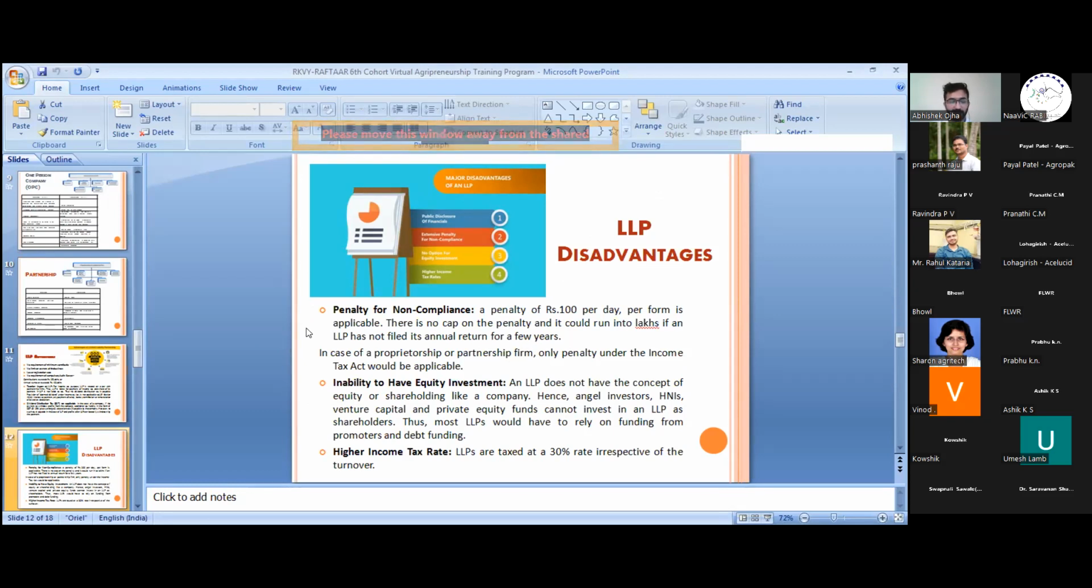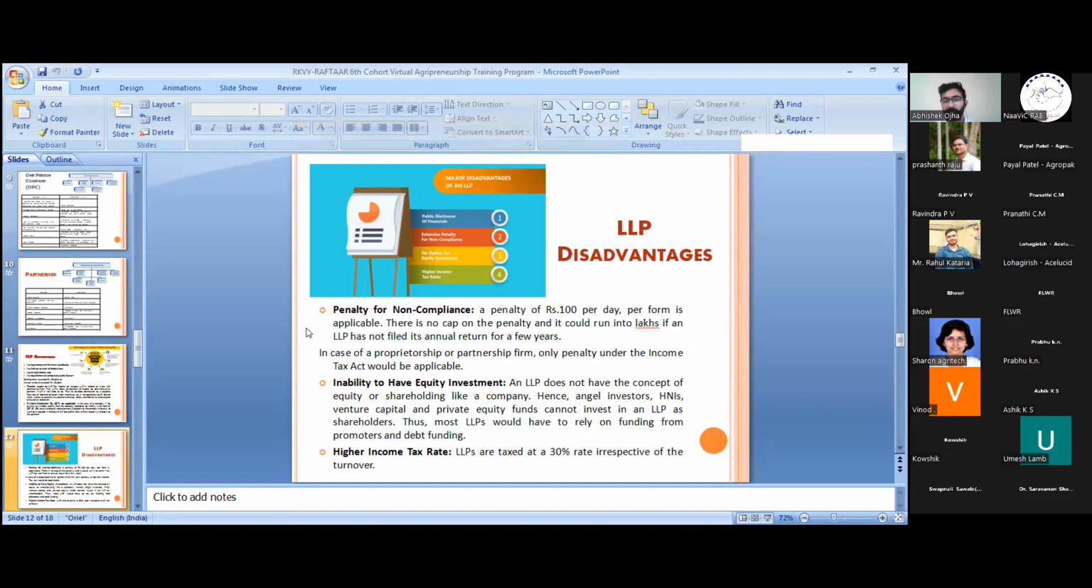In fact, they have to file the annual compliances with the MCA. MCA is the Ministry of Corporate Affairs and the ROC, Registrar of Companies. They have to provide their financials and file their compliances every year, which will go in the public domain. So all their financial details will go public, as in the case of companies.